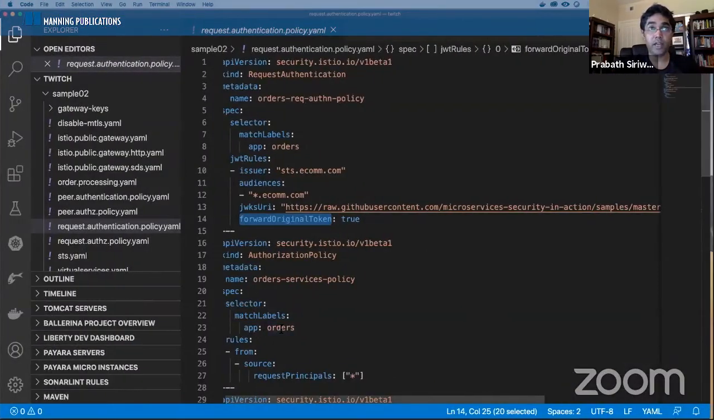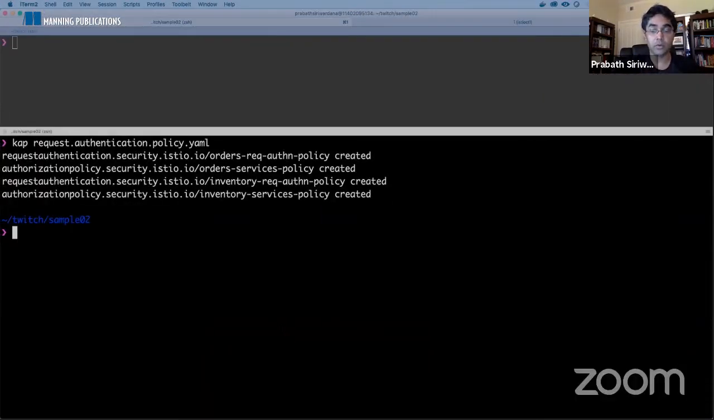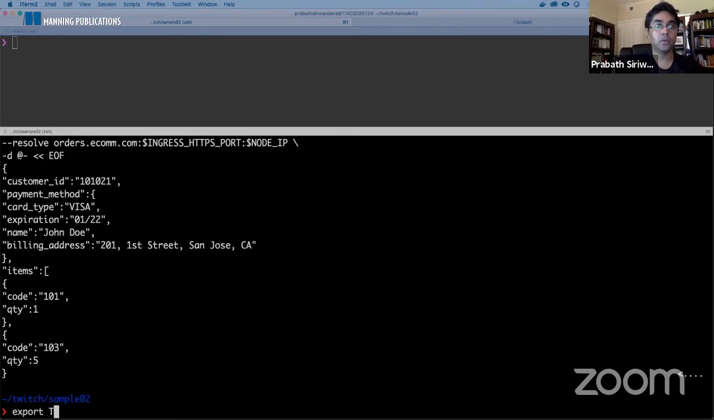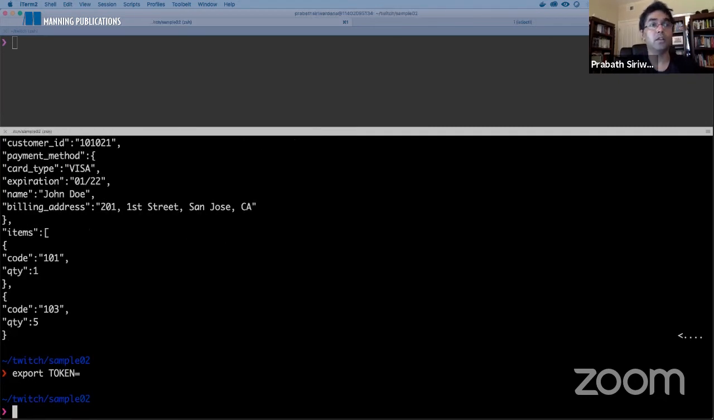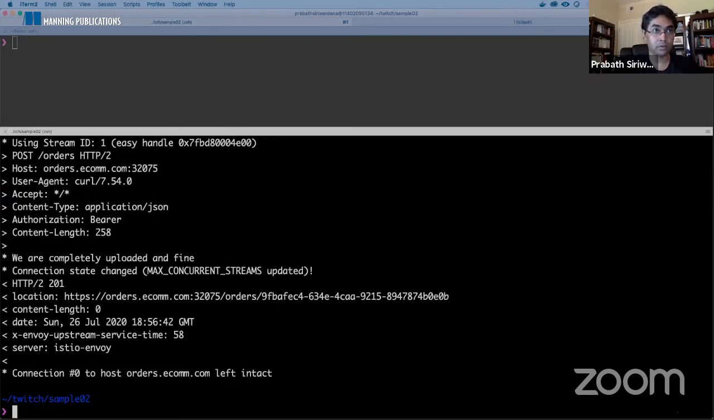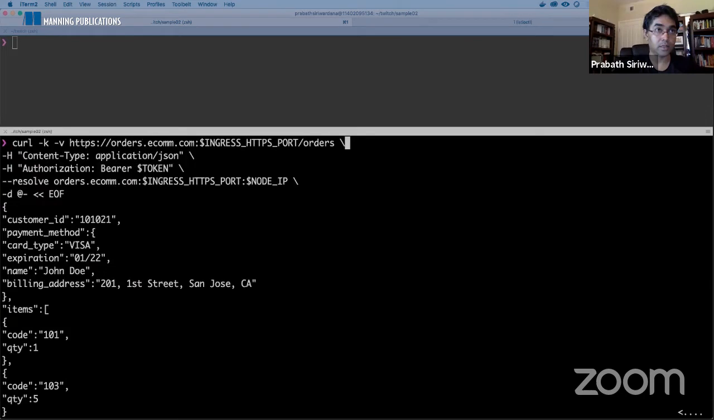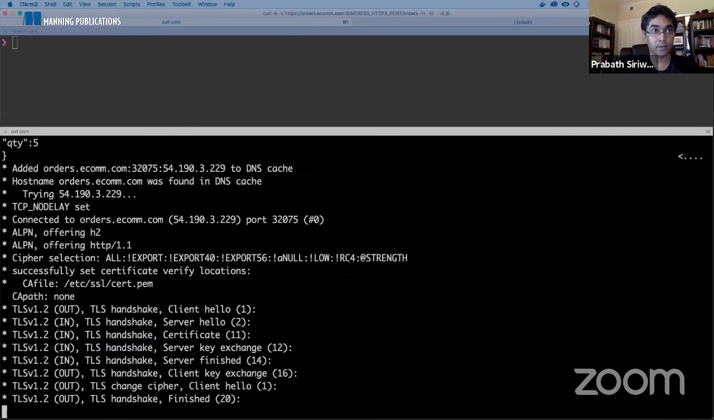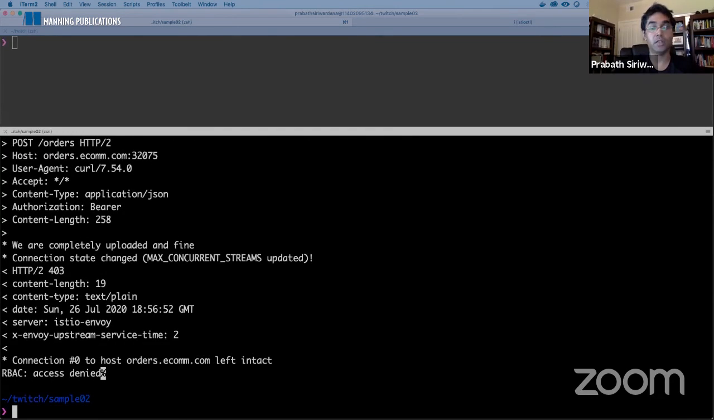Now, if I try to invoke the order processing microservice, it should fail without a JWT. So now I don't have a JWT. Let me store the token. So there's no JWT in the system. Here the JWT is loaded from this particular environment variable, so I set it to empty. Now this should fail. Okay, it still takes some time to update. Okay, now you can see access denied, RBAC access denied. We are trying to access the microservice without a JWT.